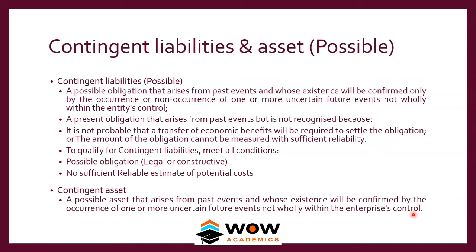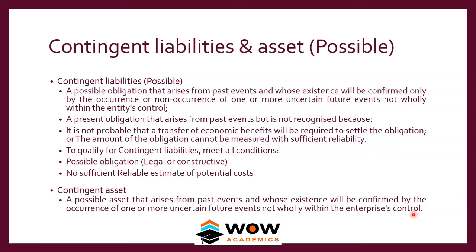For example, we'll reverse a case. The company has filed a case against a supplier for supplying some bad goods, and definitely we are going to win that case, and we are going to get a compensation. So that's going to be an income. So shall we create a provision for future income?